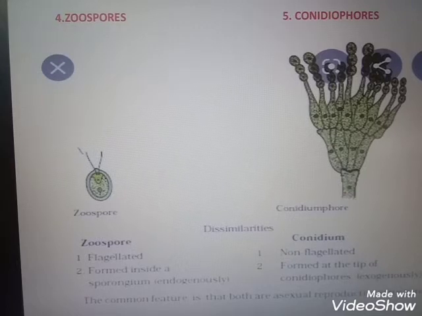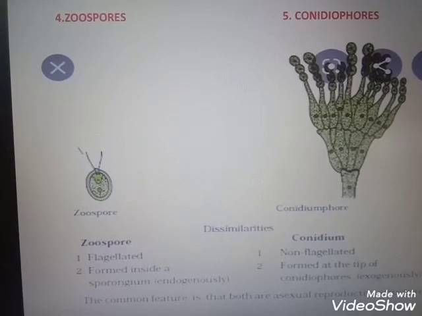Exogenous spores are produced outside, and endogenous spores are produced inside. The externally formed spores are conidiospores and the internally produced spores are zoospores or sporangiospores. These conidiospores are non-motile and they are formed in the form of chains. And these sporangiospores or zoospores, what are their features? They are flagellated, so they can move from one place to another. The conidiospores are non-motile. Motile means mobility. Clear? So this is about asexual reproduction.